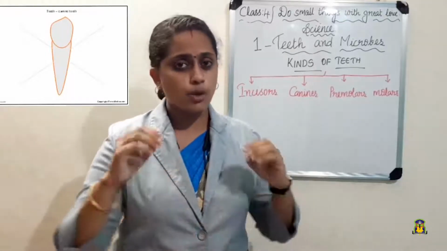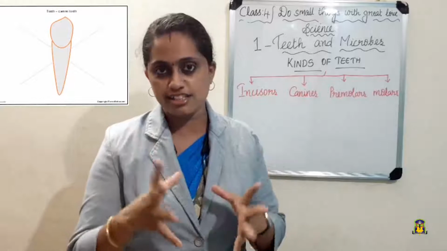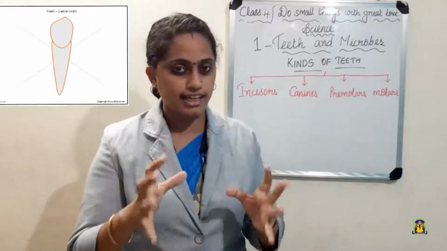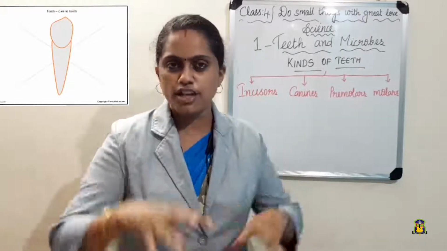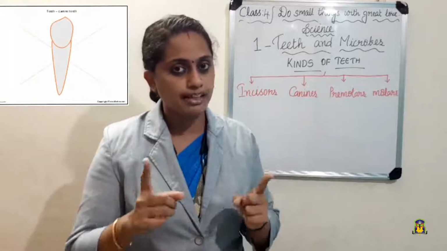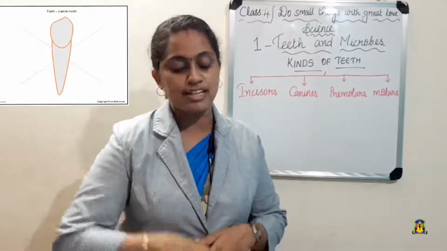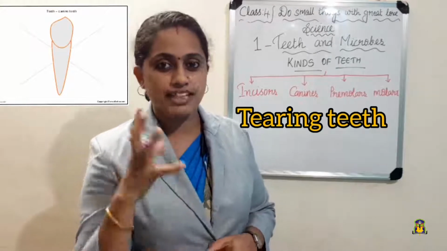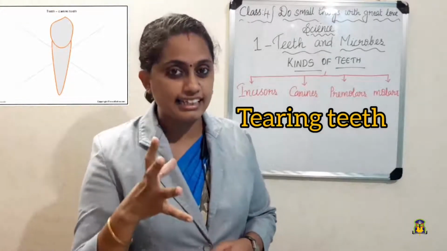These canines are very sharp and pointed. These canines will help to tear the food. Because it is helping to tear the food, it has one more name. Can you tell me what the name will be? Yes, it is also called the tearing teeth.